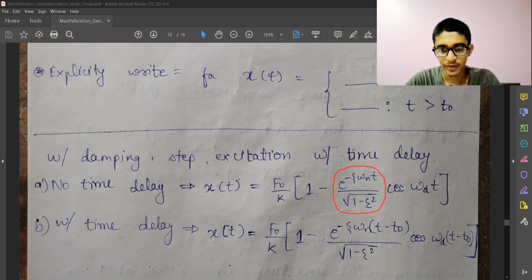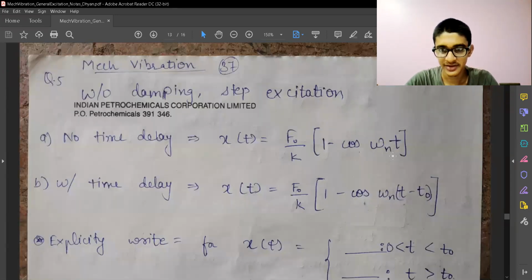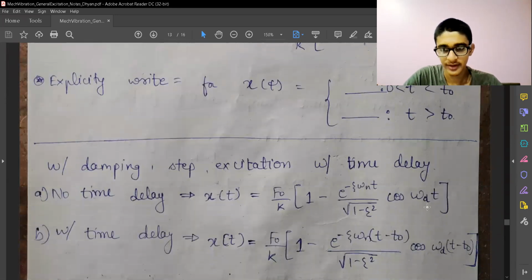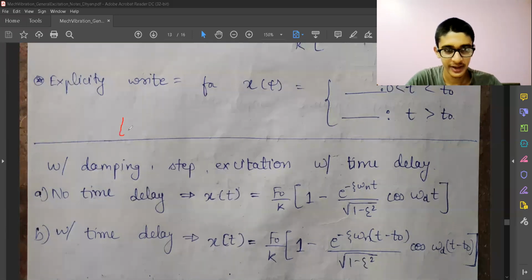And one more change is in the frequency of the response or vibration. Over here we have omega n, and in the new response we have omega d. How is omega d defined?